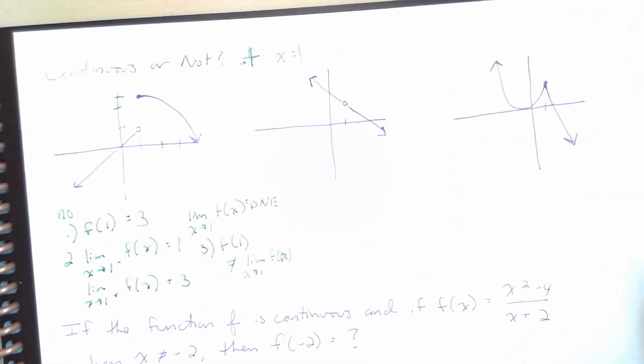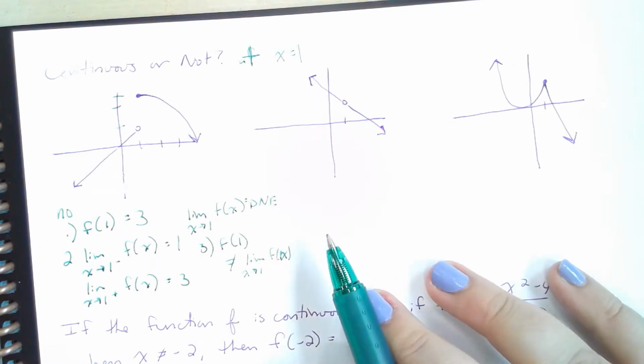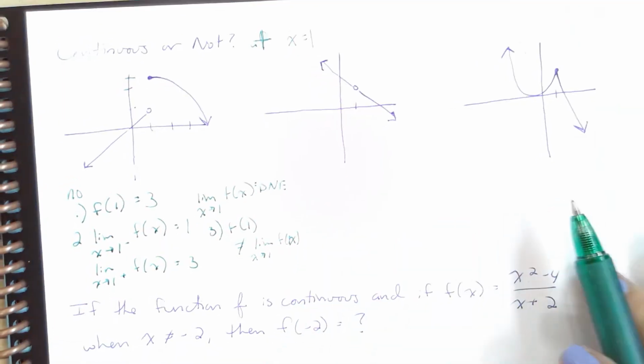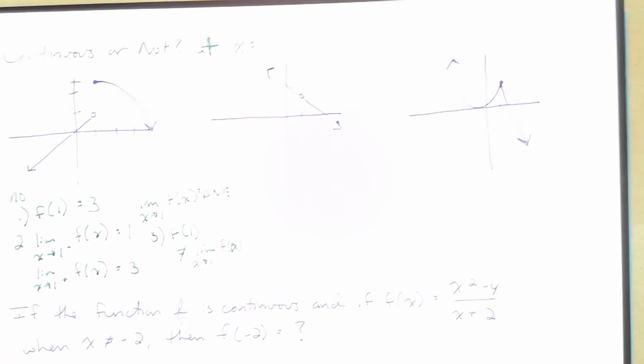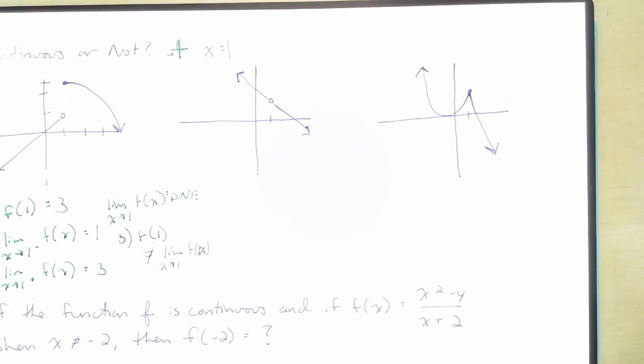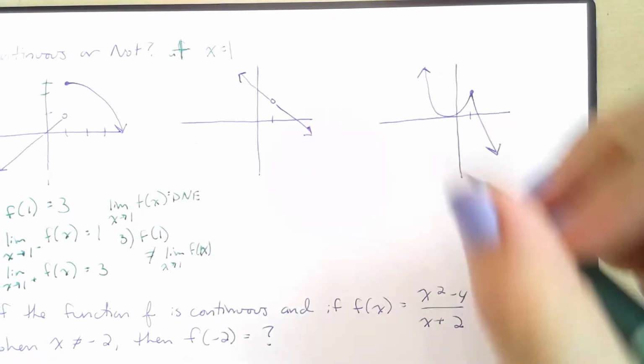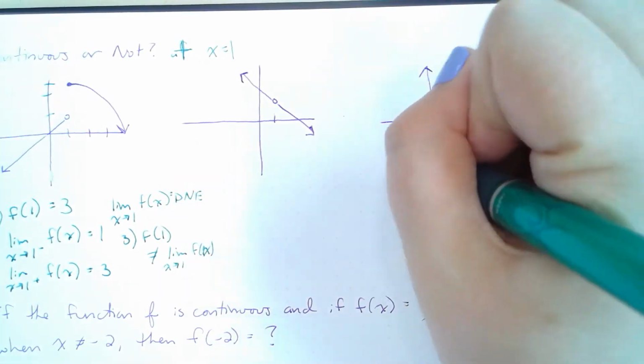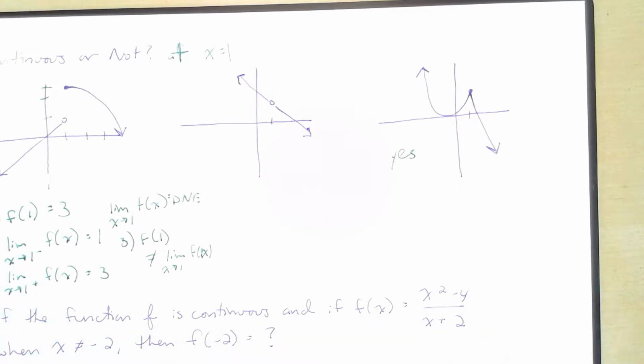All right, let's do our second one here. Actually, I might just skip that one because I think you're going to get the idea. Let's do our third one. Do we have continuity there? Well, go ahead and think about it for a second. Did you say yes? You are correct. We do have continuity there. So even though we have a cusp, we actually do have continuity.